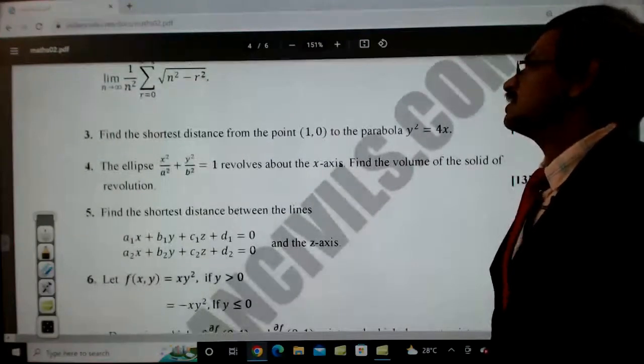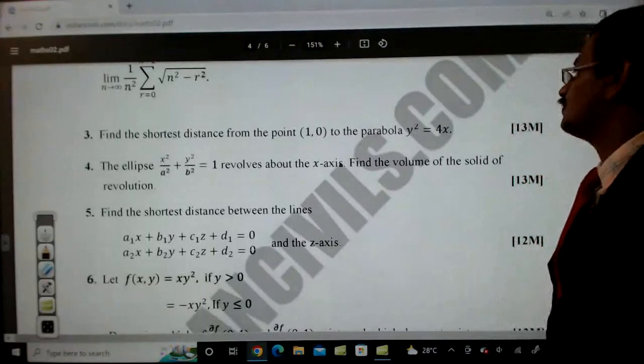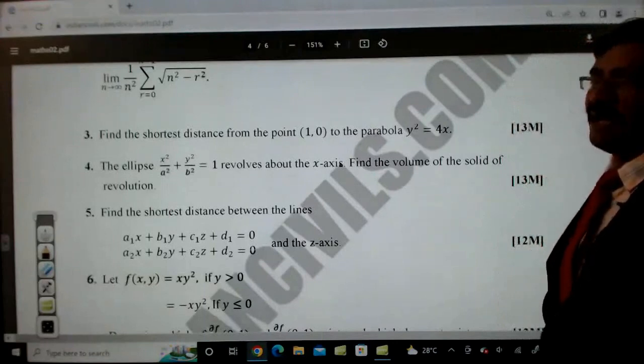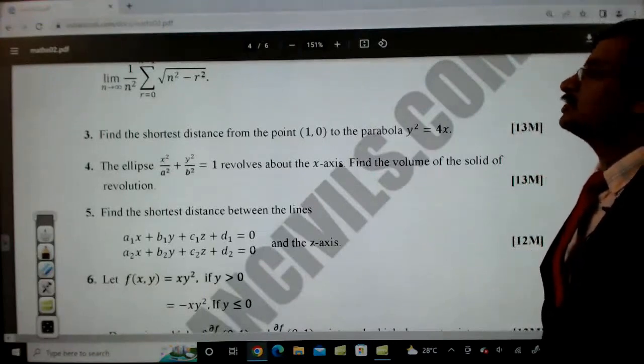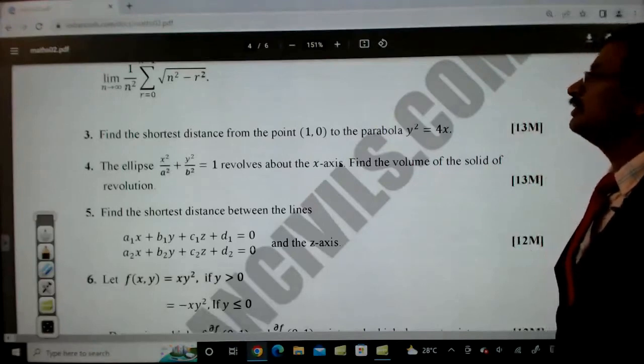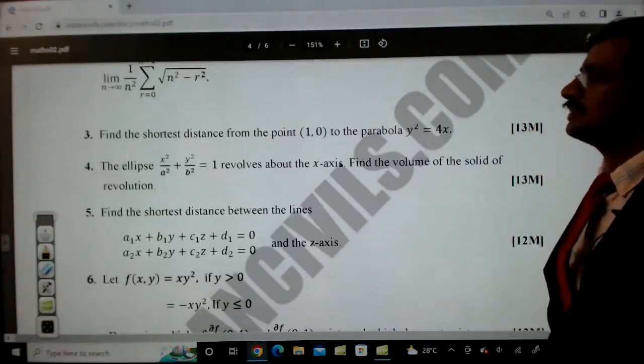And find the shortest distance from the point 1, 0 to the parabola y square is equal to 4x. So this is finding maxima and minima, and that application we can use for finding out the minimum distance.